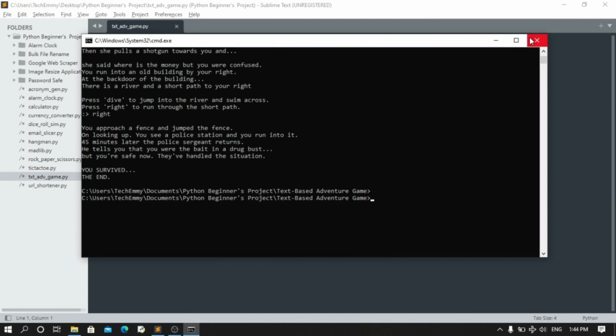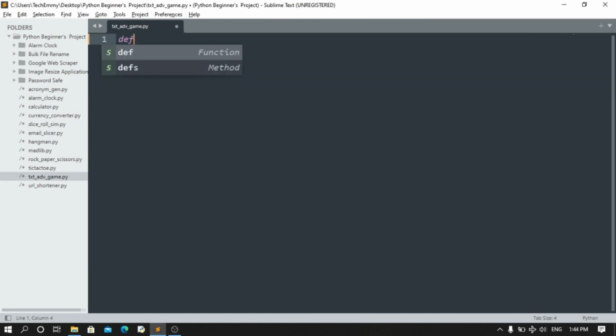Now let's get into creating our own. But before we get into it, let me define a function here. We're going to create a function called start. This is where we start the game. This function we're going to call to start the game. To play the game, I'm going to explain the whole story to you.